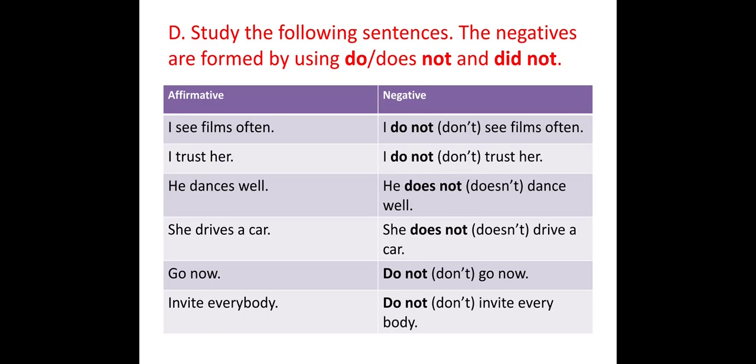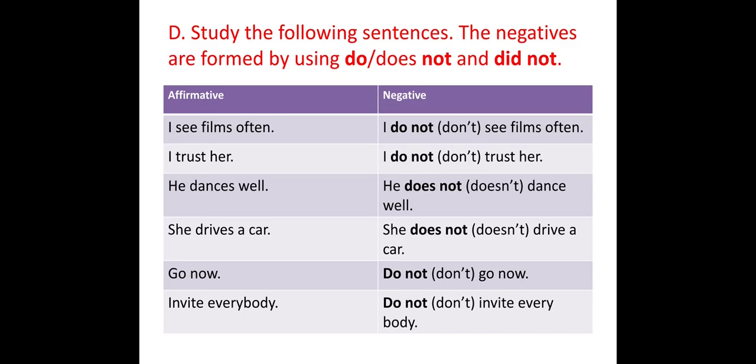I do not see films often. I trust her. I do not trust her. He dances well. He does not dance well. She drives a car. She does not drive a car. Go now. Don't go now, or do not go now. Invite everybody. Do not invite everybody, or don't invite everybody.